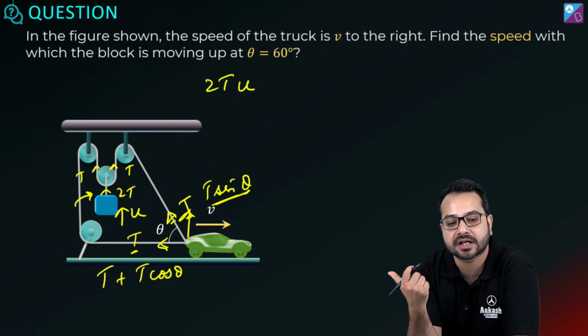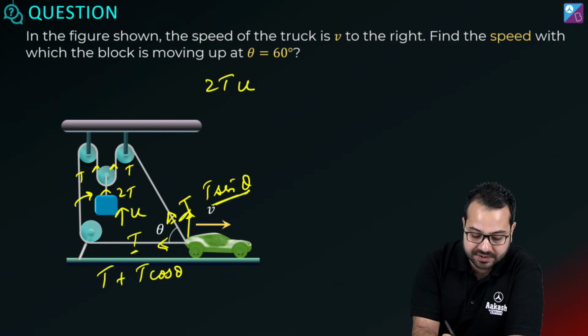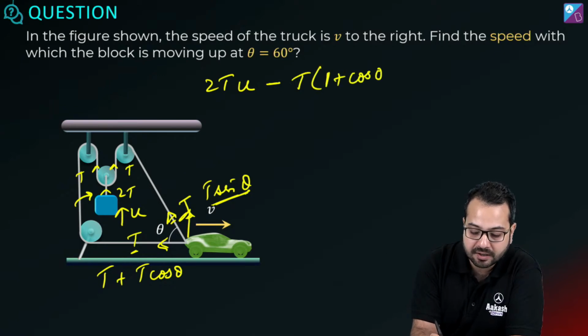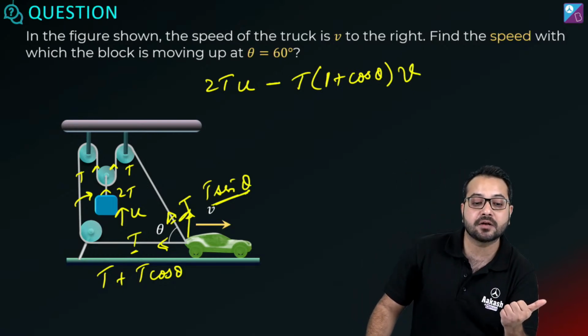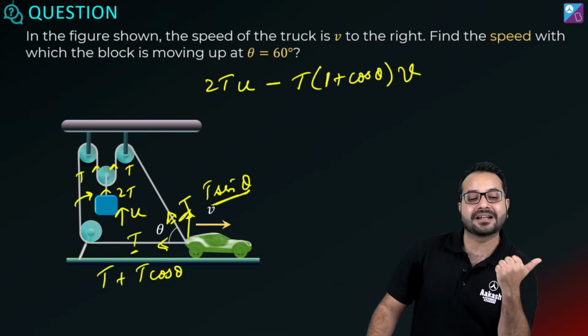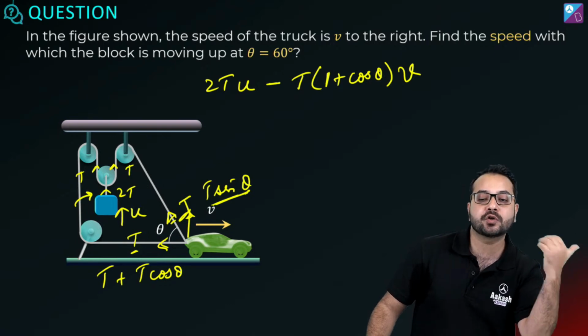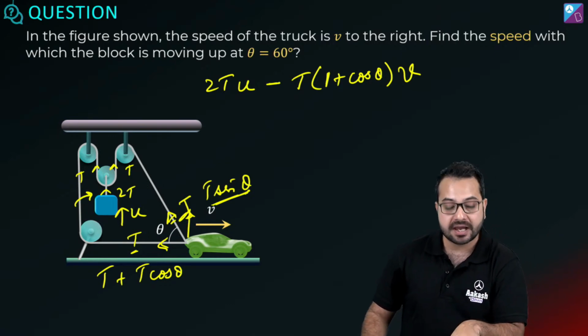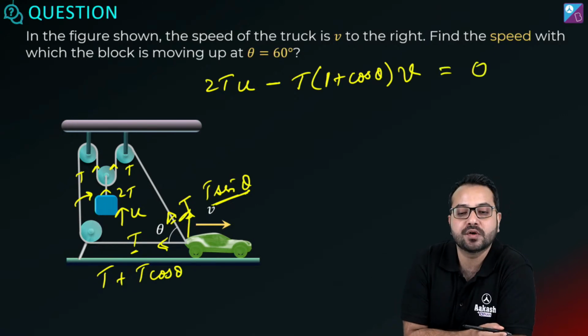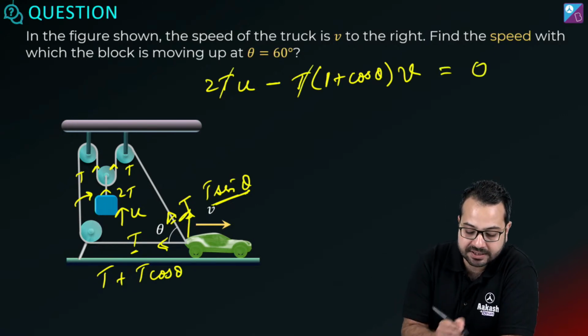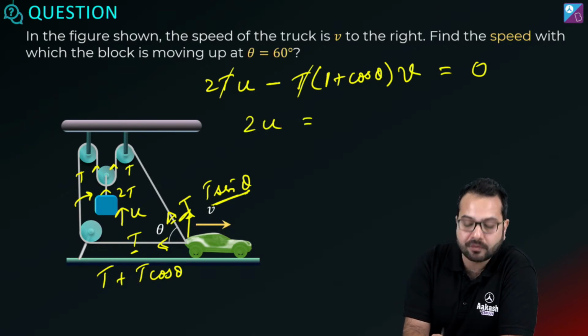Velocity is in the opposite direction. Correct? Which means this is going to be minus T into 1 plus cos theta multiplied by v. Do you agree? How we are calculating the work done. The tension is in the opposite direction to velocity, so the work done is going to be negative. Hence I have put a negative sign. So this is going to be equal to 0. So this T and this T are gone. So 2u is equal to 1 plus cos theta.